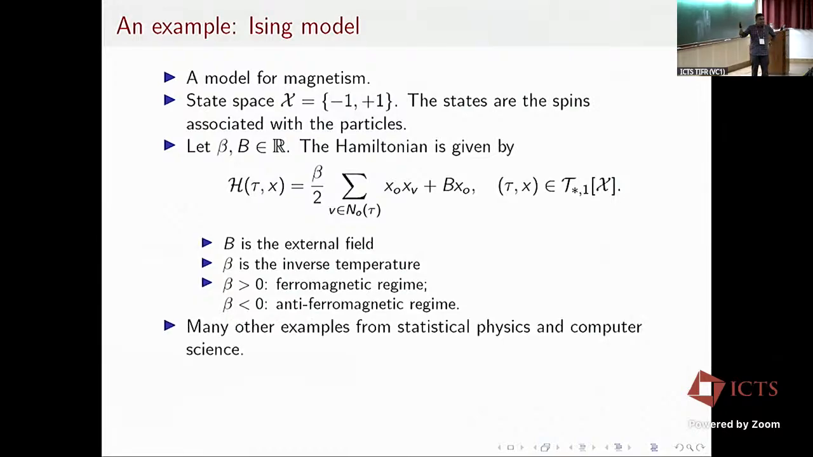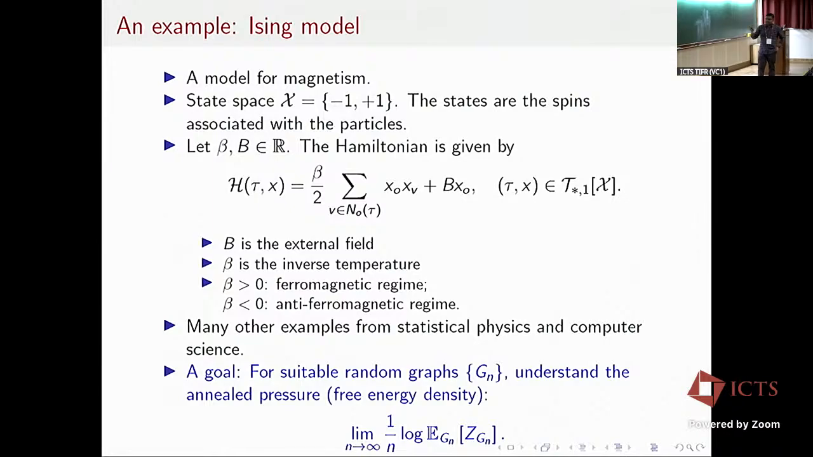Okay, and there are many other examples from statistical physics and computer science that fall within this framework of probabilistic graphical models. One of the first questions in such models is to study, for suitable sequences of random graphs Gn, this quantity called the annealed pressure. That means I look at the average of the partition function, where this expectation is with respect to the randomness in the underlying graph. Then I take the log of that, divide by n, and look at the limit of this object.